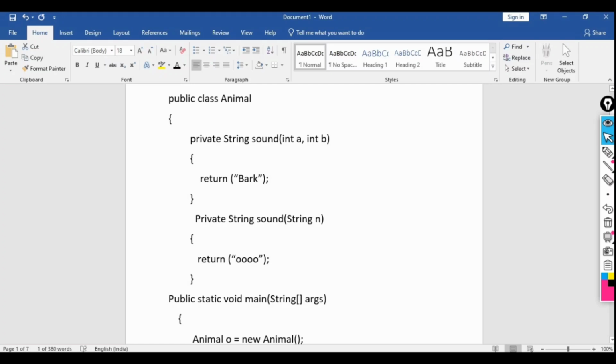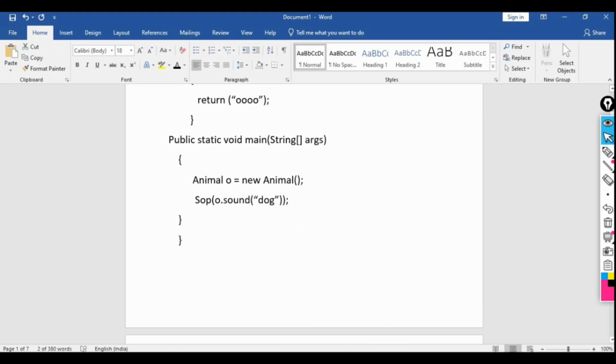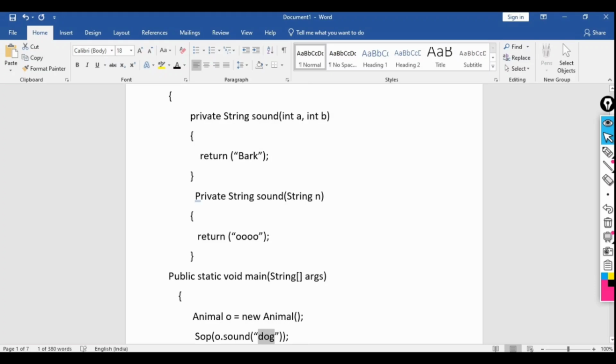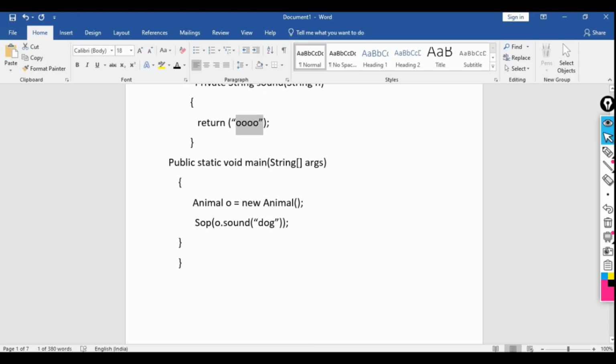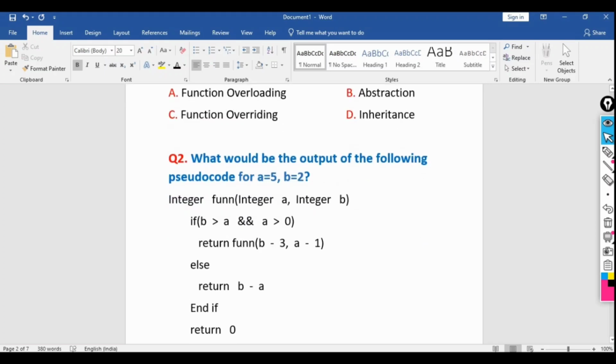For the first method we are passing 2 integer arguments, and for the second one we are passing a string. Inside the main method we are passing the value dog, which is a string. So it will call the second method, and it will return o. What is this concept called? Function overloading. I hope you are all able to understand this one.